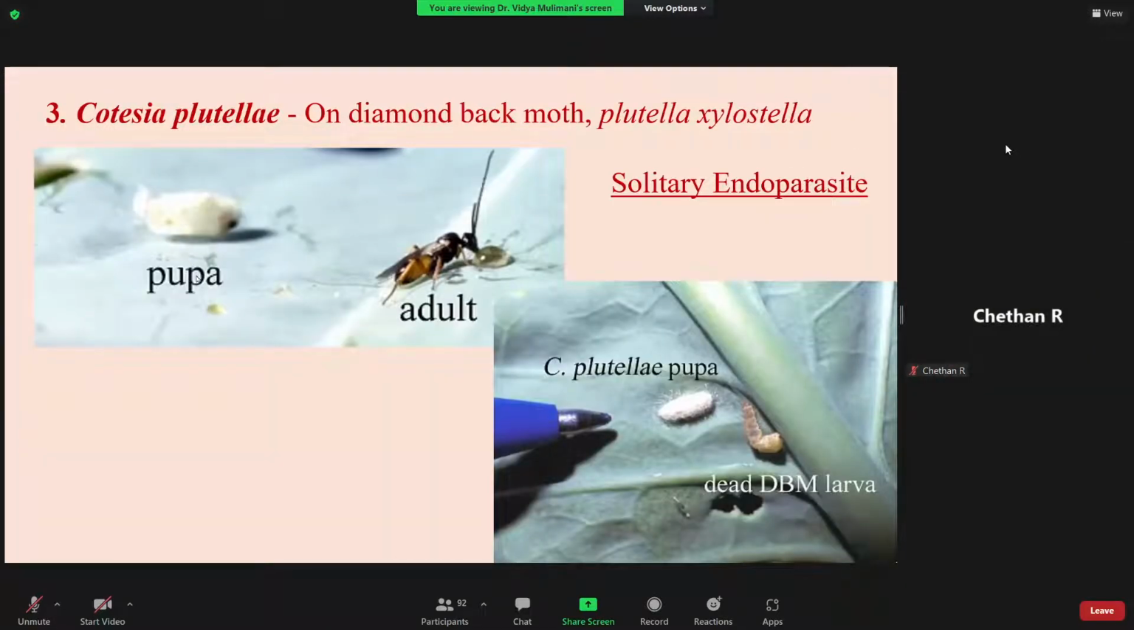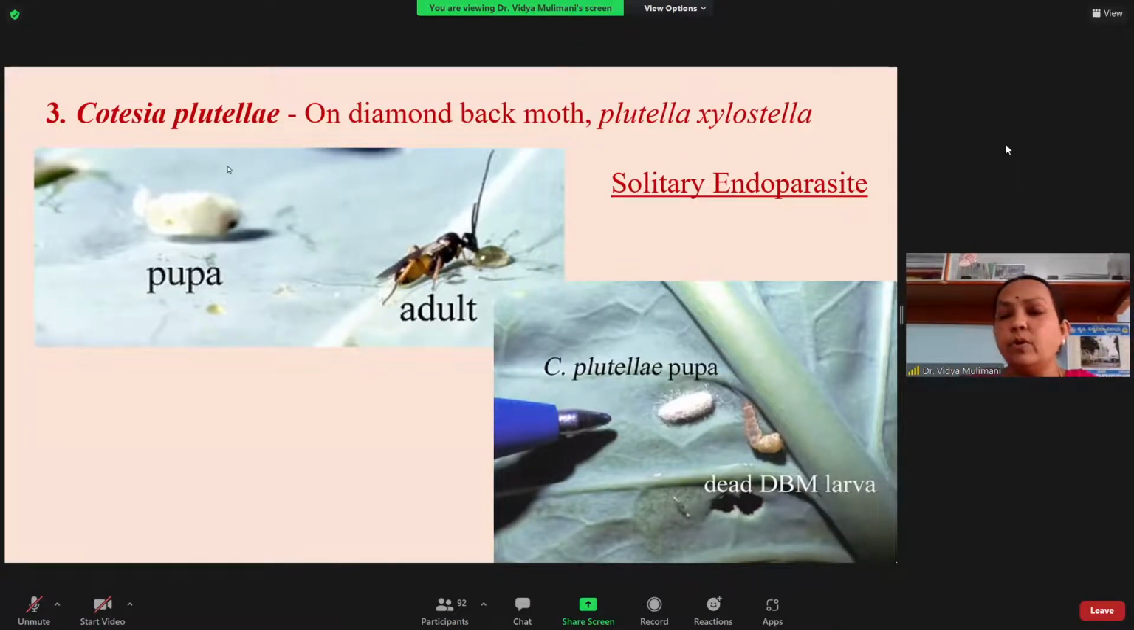Then within Cotesia, you have another example, that is Cotesia plutellae. It is an asked example. So what is it? It attacks the larvae of the diamondback moth. Only the first instar, because only 4 instars are there in the DBM. So it prefers the first, if not the second, but they do not prefer the third instar. So it is a solitary endoparasite.